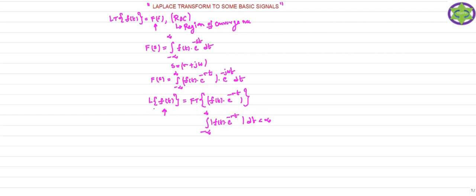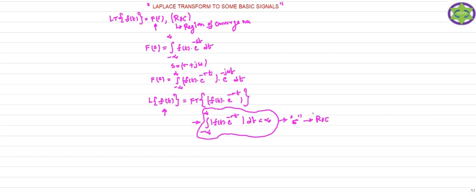So indirectly, to find the Laplace transform of f of t, your signal f of t into e power minus sigma t must be absolutely integrable. Based on this equation we are going to get the values of sigma, and from the values of sigma we are going to define the region of convergence.